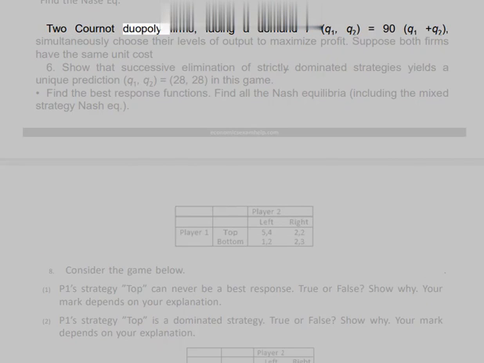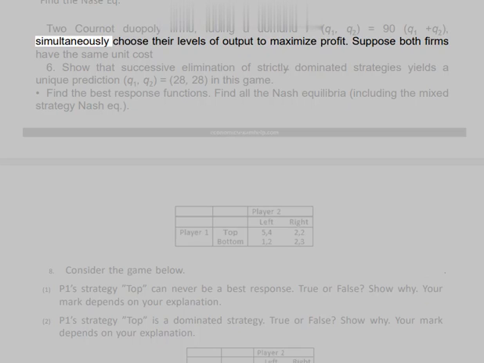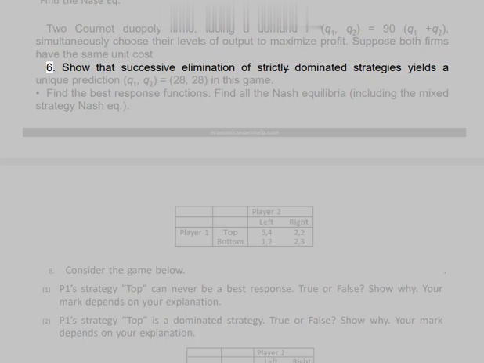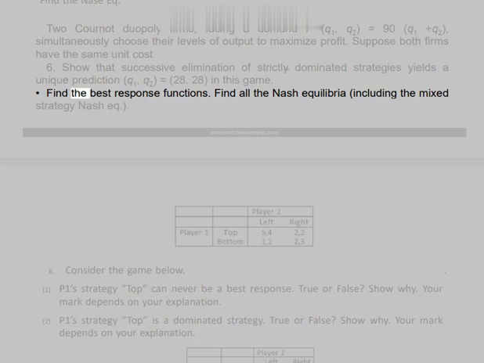2. Two Cournot duopoly firms facing a demand P(Q1, Q2) = 90 - (Q1 + Q2) simultaneously choose their levels of output to maximize profit. Suppose both firms have the same unit cost 6. Show that successive elimination of strictly dominated strategies yields a unique prediction, (Q1, Q2) = (28, 28), in this game. Find the best response functions. Find all the Nash equilibria, including the mixed strategy Nash equilibrium.